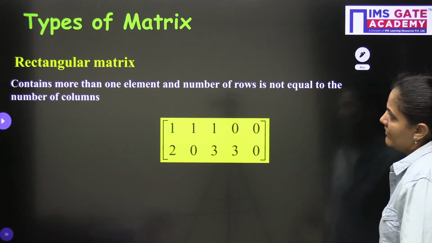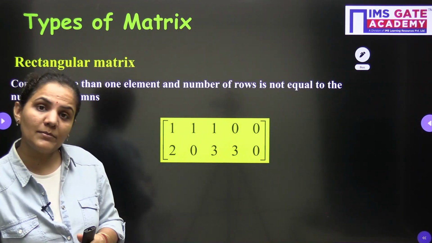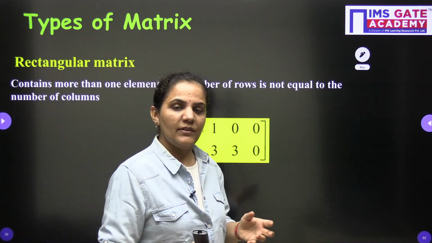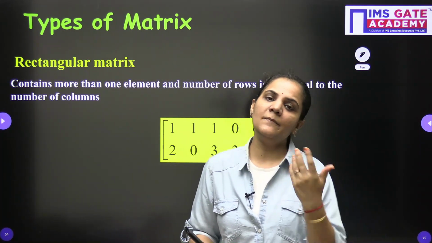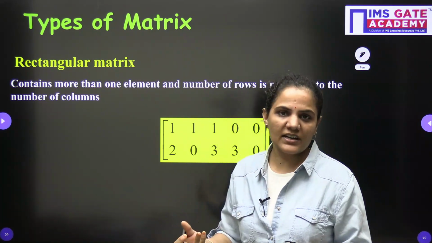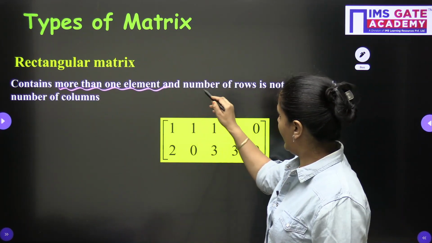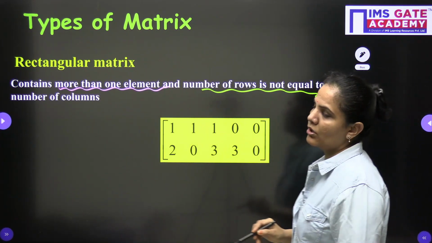Let's talk about the next one, the rectangular matrix. As it is clear by its name, a rectangular matrix is a matrix which has a shape just like a rectangle. Rectangle means opposite sides are equal, like this one. It contains more than one element, and the number of rows is not equal to the number of columns.